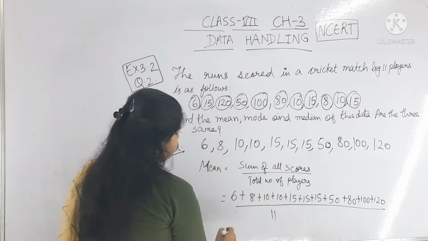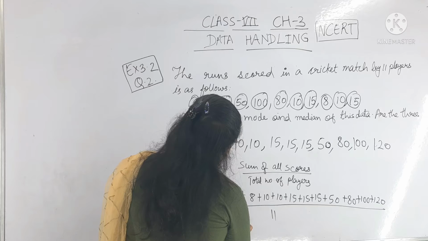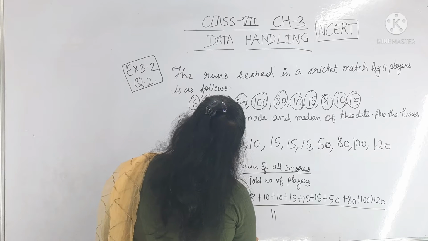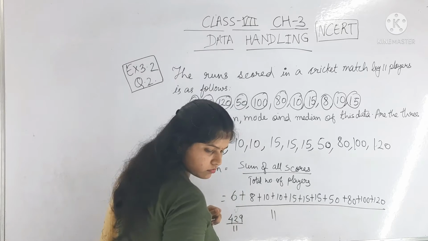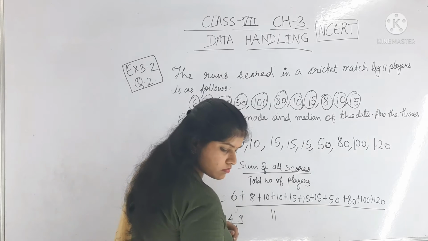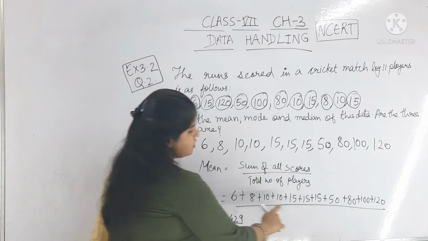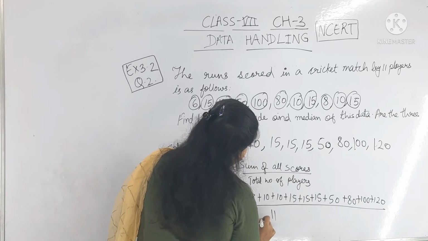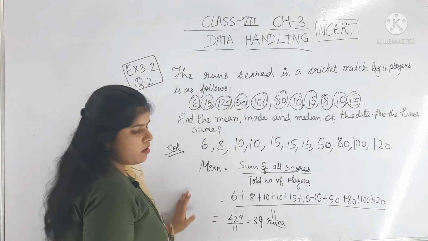There are 11 players here. If you solve this, you will get 429. 429 divided by 11, and if you divide, you will get 39 as the answer. 39 runs. So this is your mean.